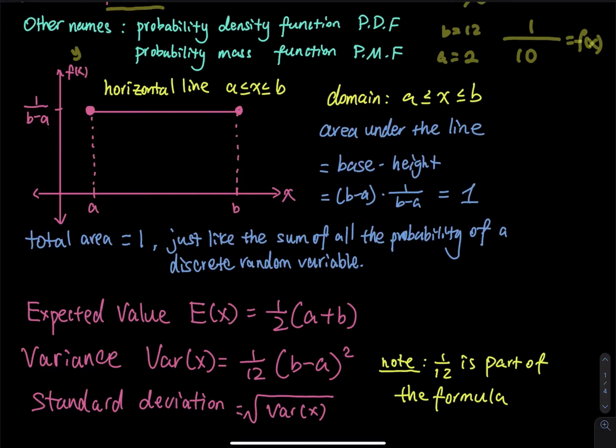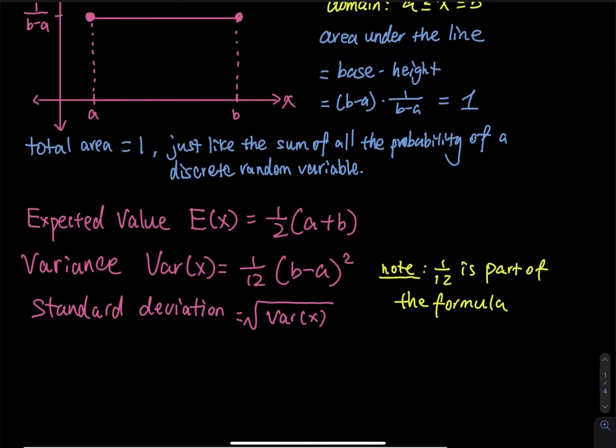For the expected value, we have the expected value equals 1/2 times a plus b, that is always a 1/2, and then the variance is 1/12, always 1/12, it doesn't matter what problem you are solving, times b minus a squared, and the standard deviation is the square root of the variance, and the 1/12 is built into the formula. The 1/2, the 1/12, you cannot change those two numbers. They are built in, right? You cannot change them.